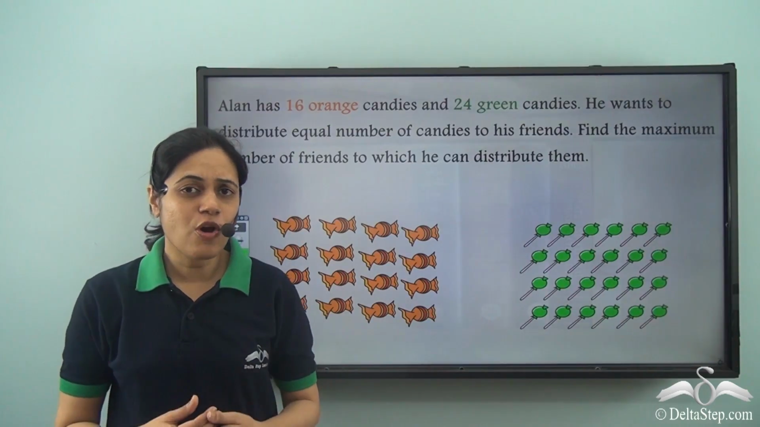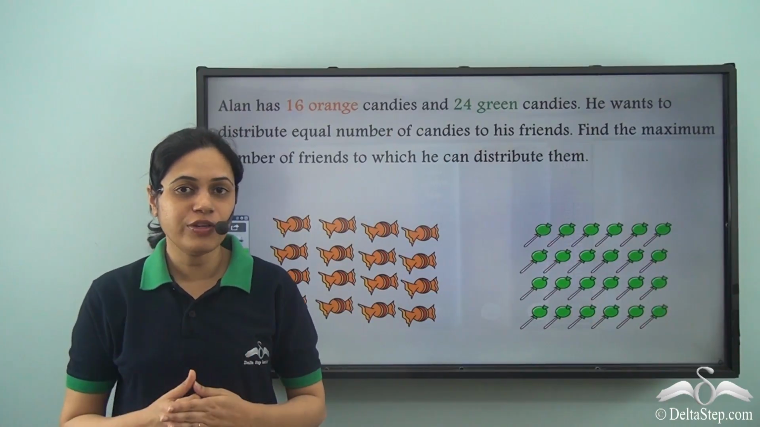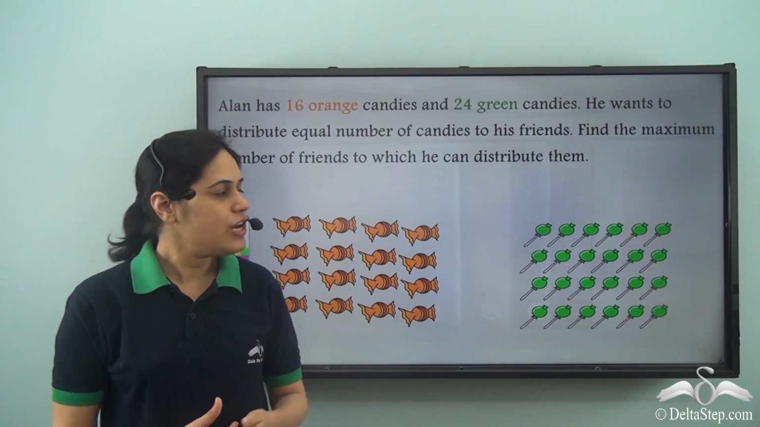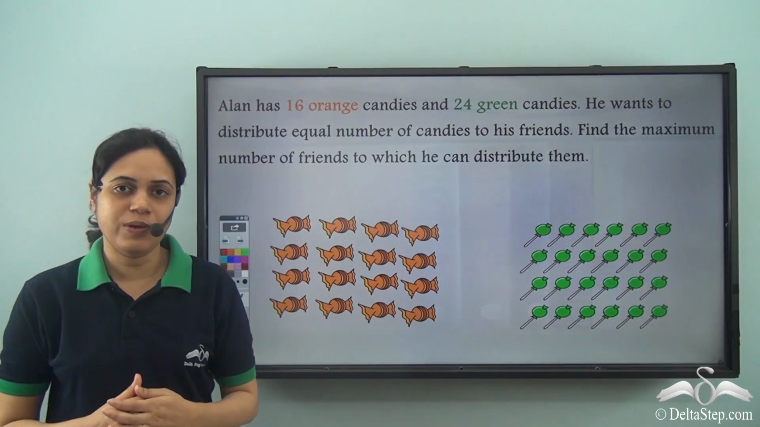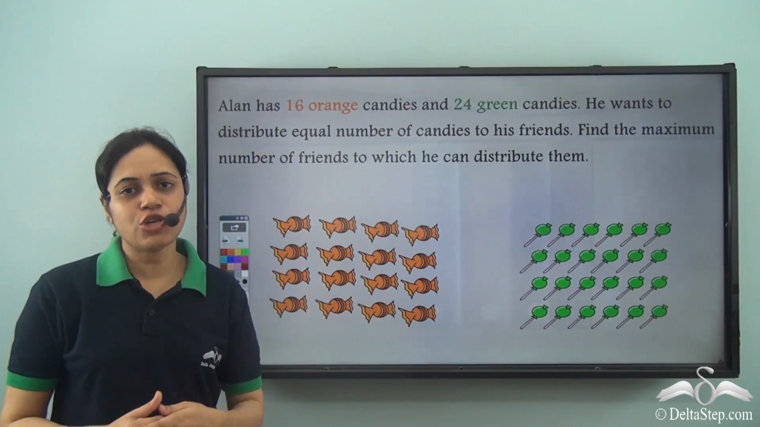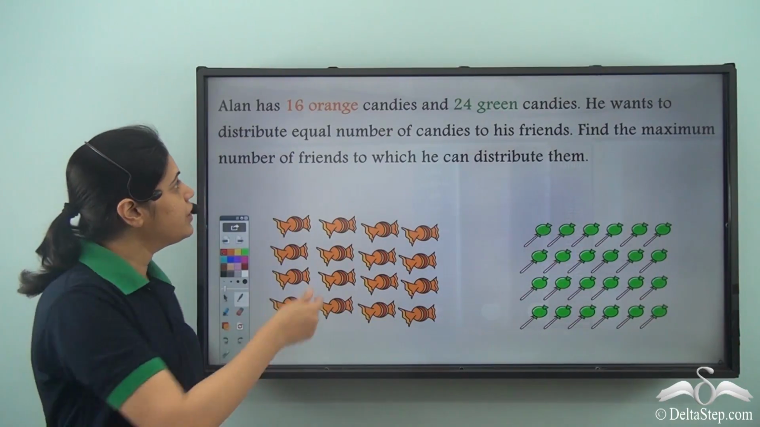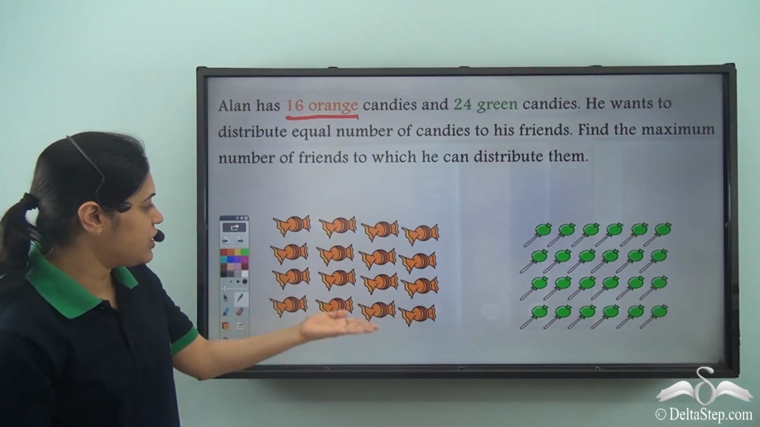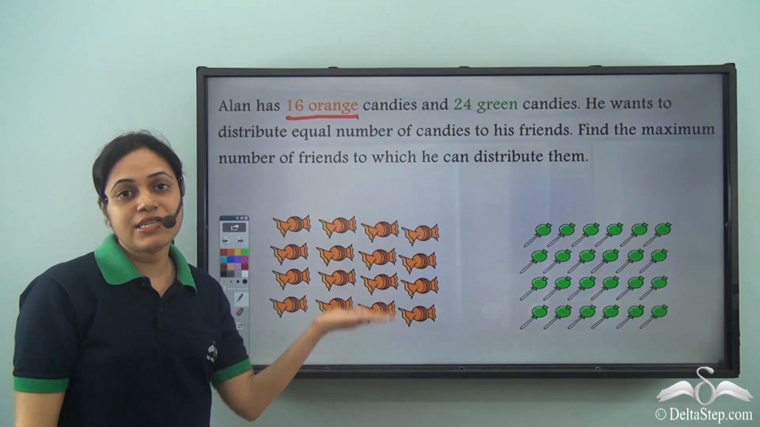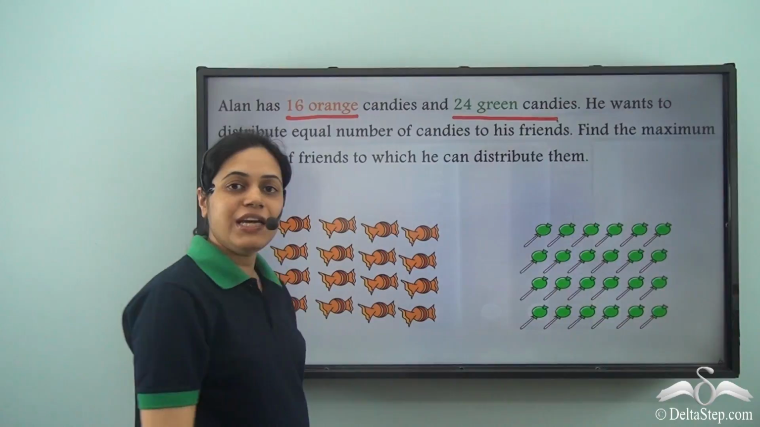We know that we can solve several real life problems which are there all around us using mathematics. So over here, this boy Alan has a problem. Let us try and solve his problem using mathematics. What's the problem? Alan has 16 orange candies. So these are the orange candies, 16 orange candies and 24 green candies.